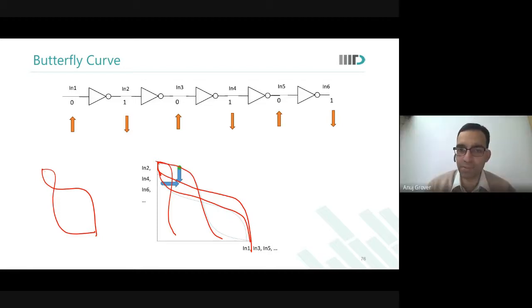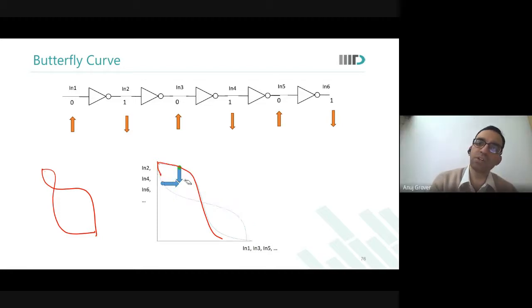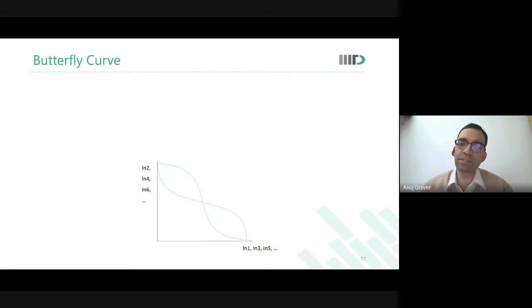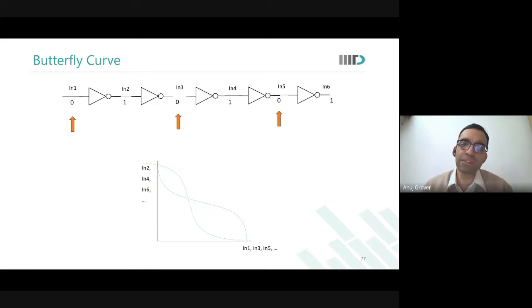It can happen, na? So the lobes will start to become asymmetric when there is mismatch. Now, another way to look at this is that when I, in this case, insert noise, what am I doing? I am actually saying that when no other voltage is applied, then my curve is already shifted here. At zero voltage at N1, there is some noise that has already existed.